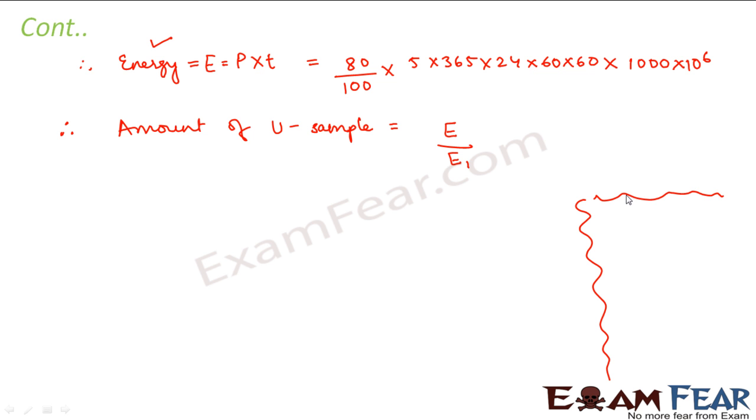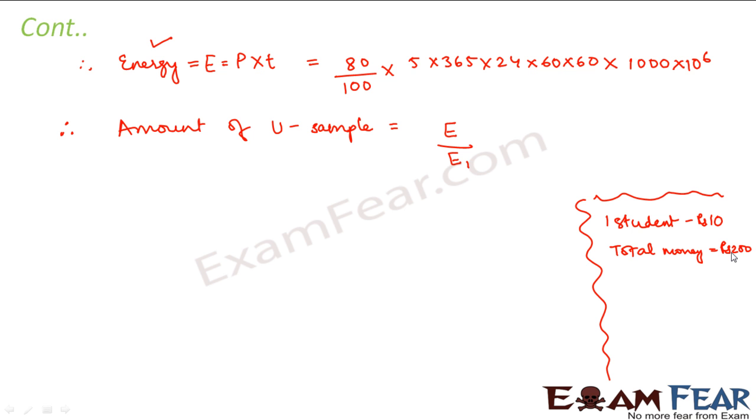Let us suppose you have a class. In a class there are students, and one student contributes rupees 10 for some function which is going to be organized in the school, and the total money which gets collected from that class is rupees 200.